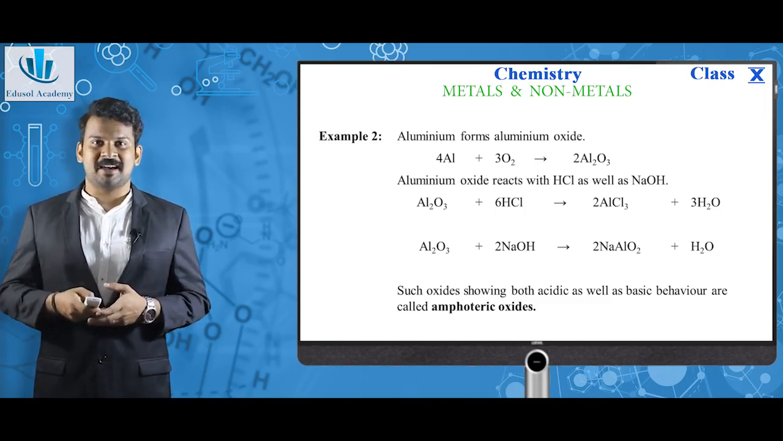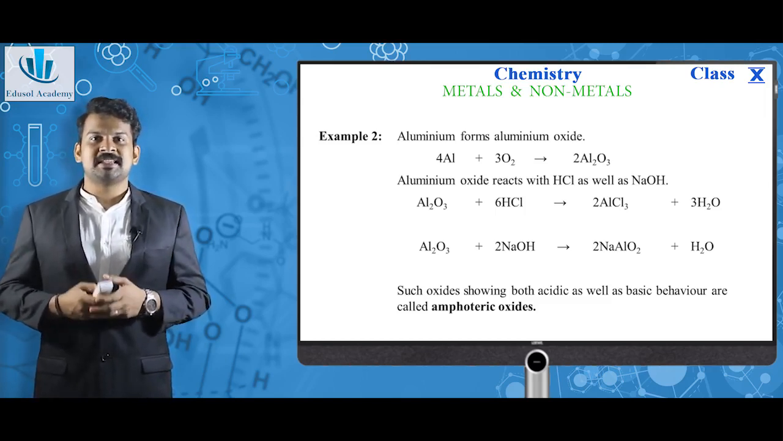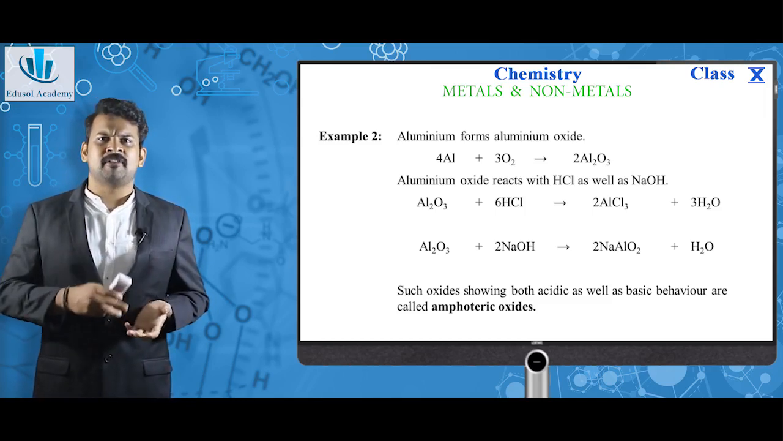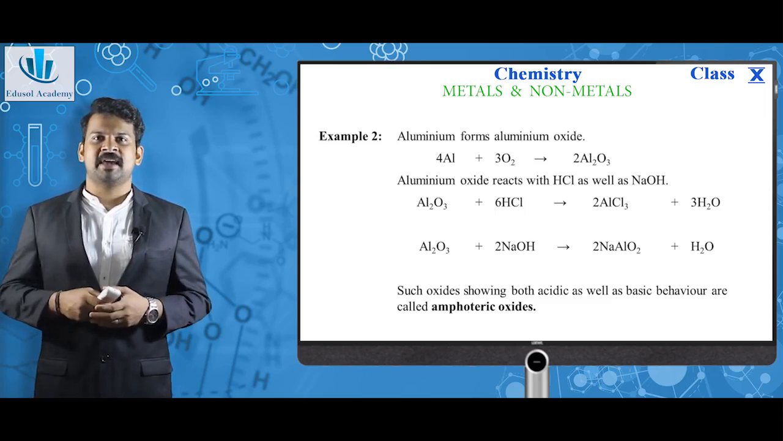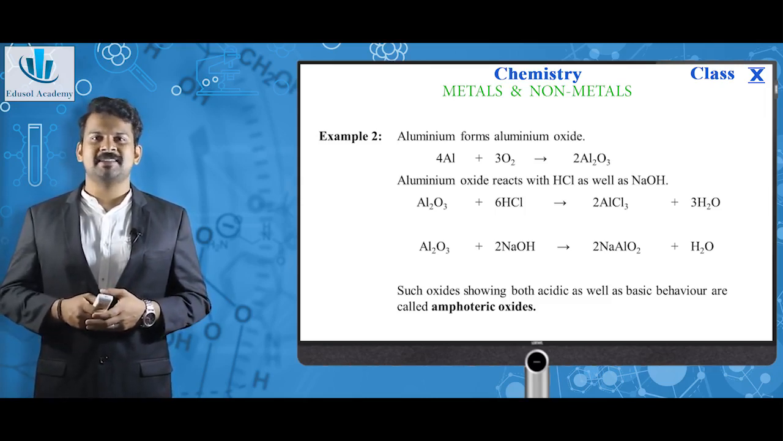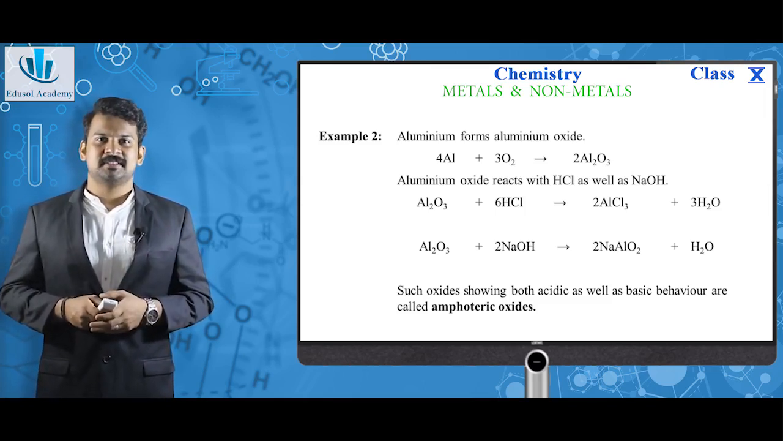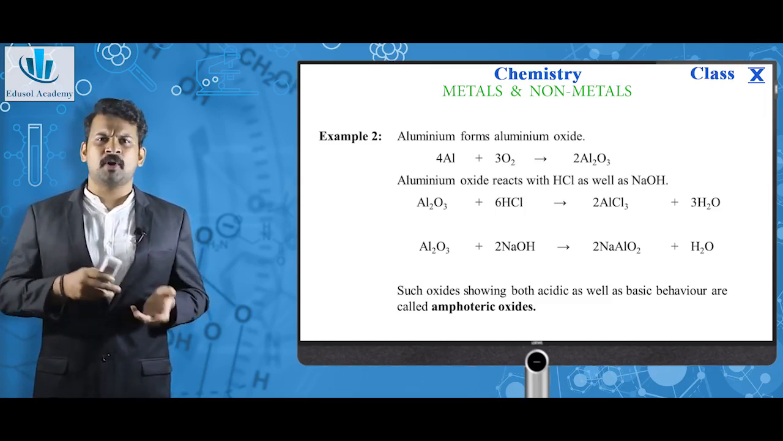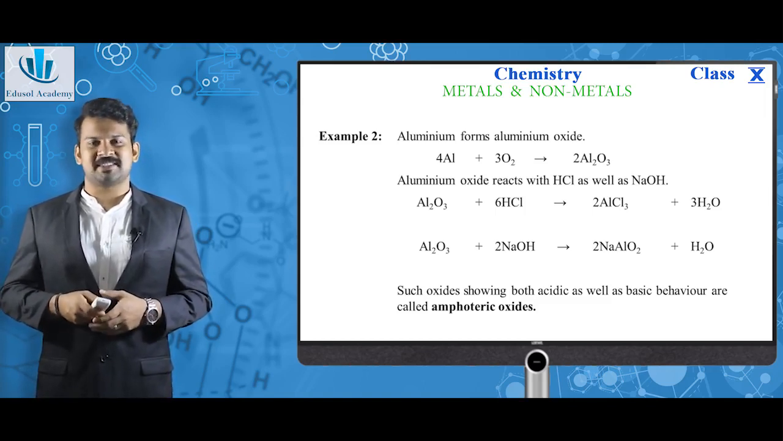Also, aluminium oxide reacts with HCl as well as NaOH, which means it reacts with an acid and it reacts with a base. Al2O3 plus HCl gives AlCl3, aluminium chloride. Al2O3 plus NaOH gives NaAlO2, sodium aluminate. Such oxides showing both acidic as well as basic behavior are called amphoteric oxides.